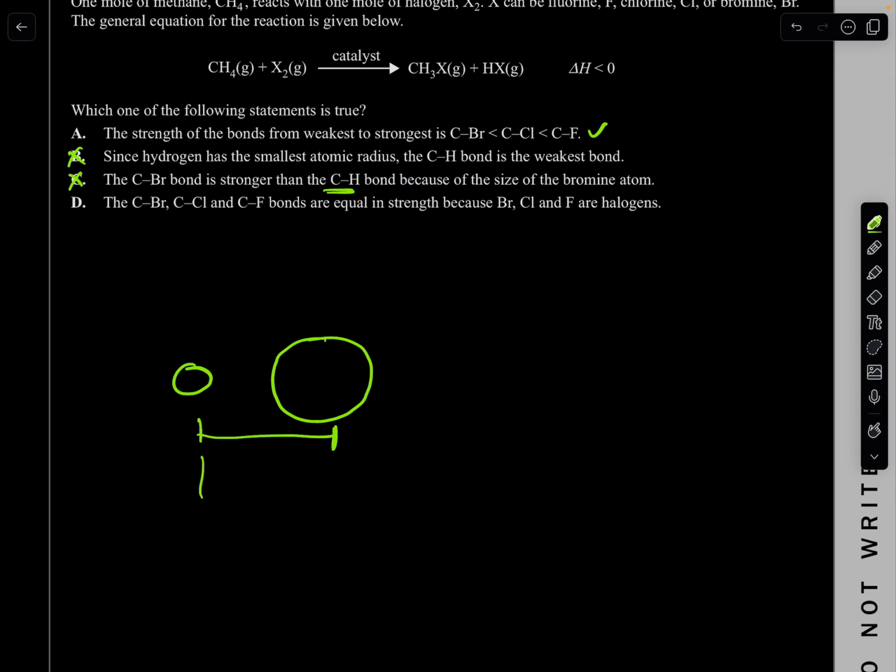D. C to B, C. Okay, these bonds are equal in... No, absolutely not. They are not equal in strength. Be careful. Fluorine is much more electronegative than them, so it's the strongest. So it has to be A. Beautiful.